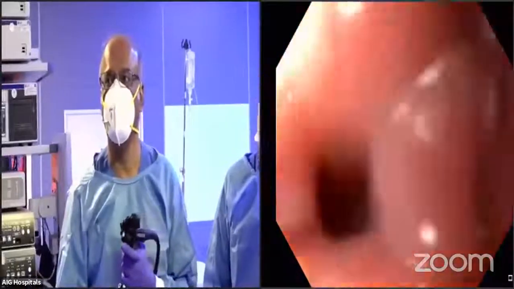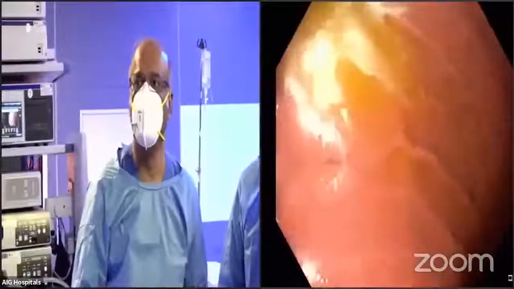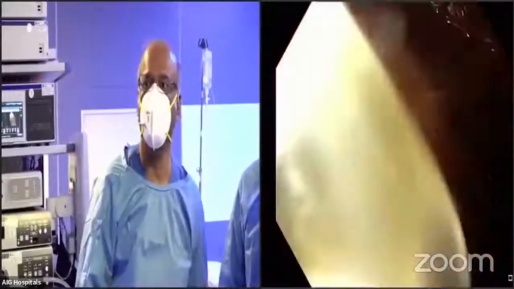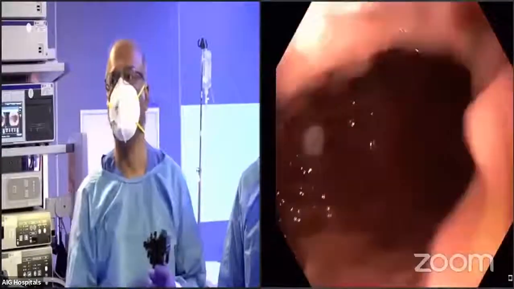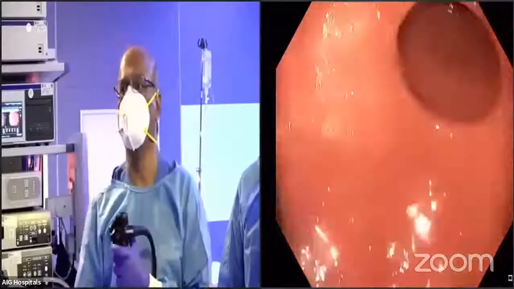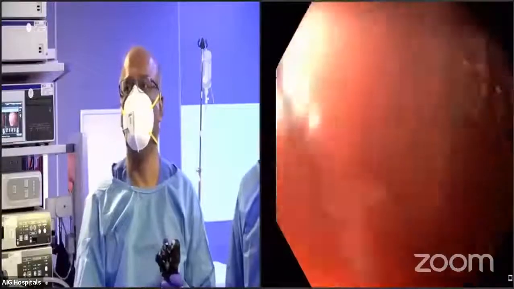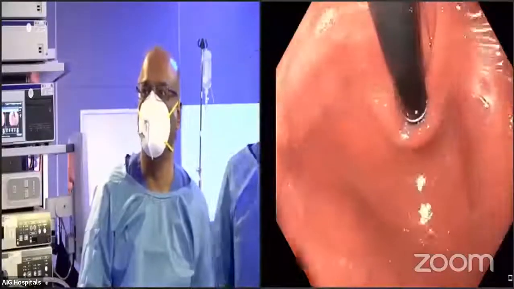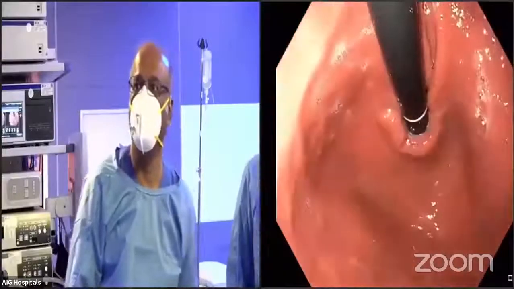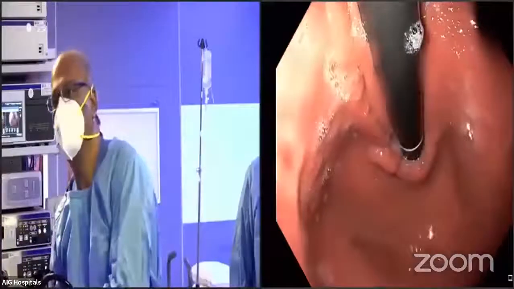So we'll check the Hill's grading also. Now there's not much esophagitis here. It's already been on PPI. So I'll suck out all the fluid, and then I'll do the Hill's grading. Hill's grading, very important that the scope should distend the stomach, and then you retroflex the scope, and then you come back. Now this would actually be grade 1 only. So this is the ideal case for a procedure like this. They respond.